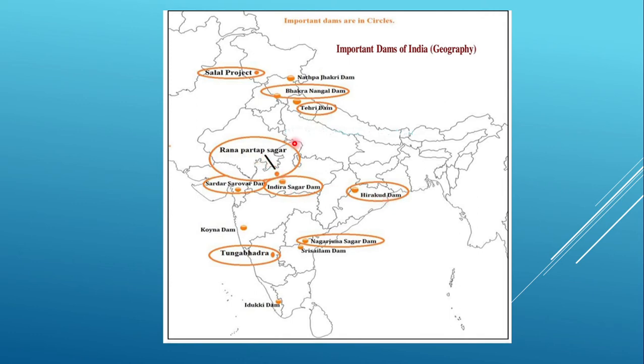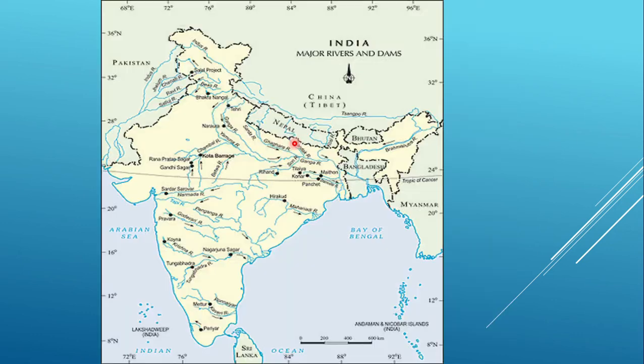That is going to be one of the most important things that you have to remember. Now the question can arise on which river these dams are there. Then we have the Tehri on river Ganga. Then Salal is on river Chenab.